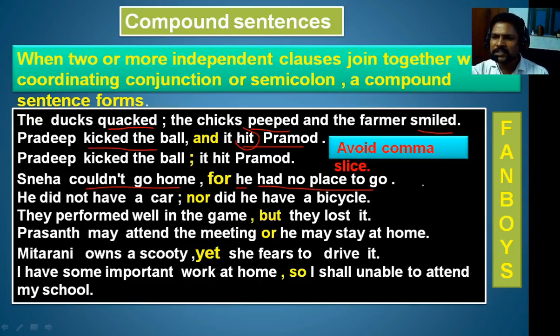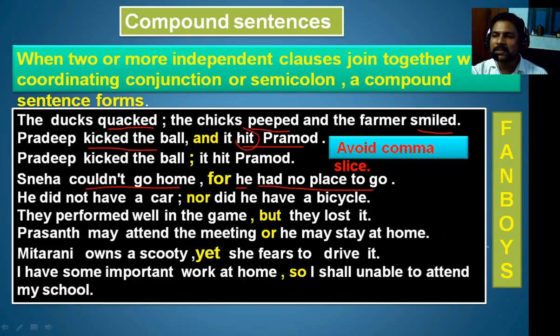Now, if you go through this list, first FANBOYS, hand boys. Remember these words. F stands for for, A stands for and, N stands for nor, B indicates but, O indicates or, Y says yet, and here S is so.